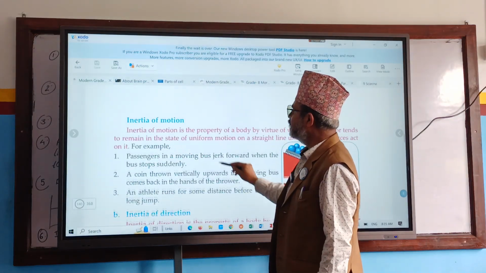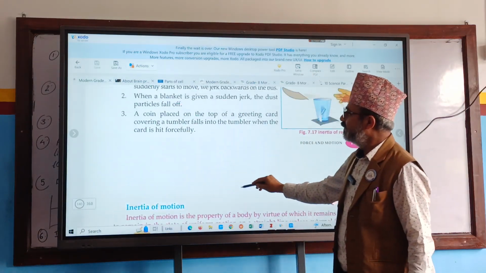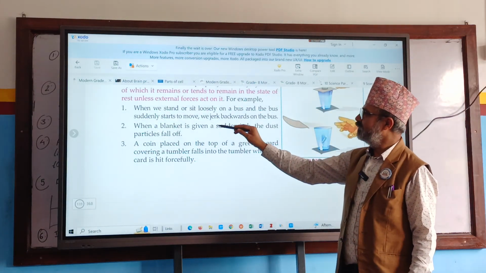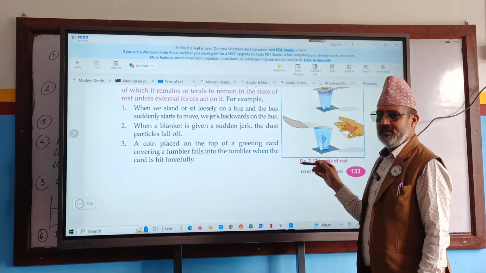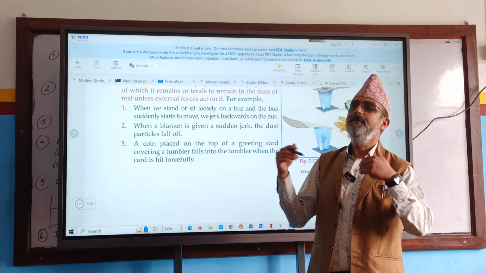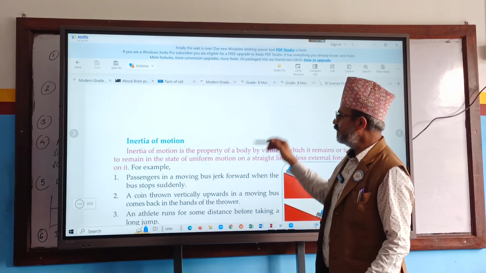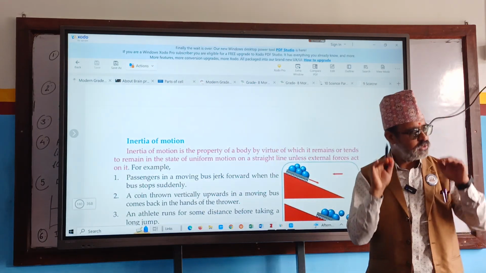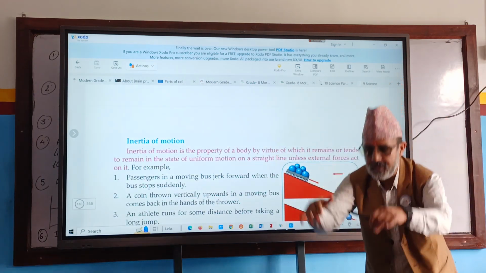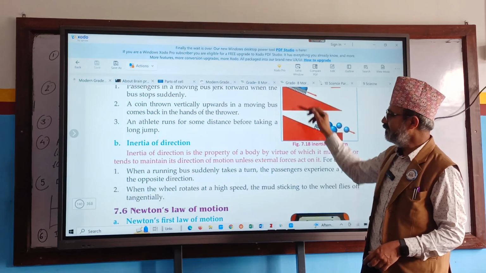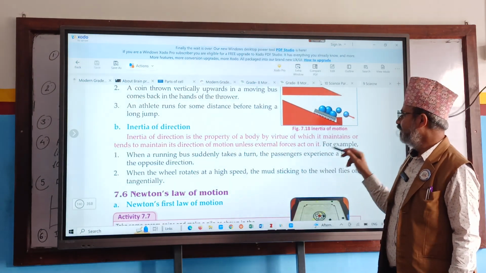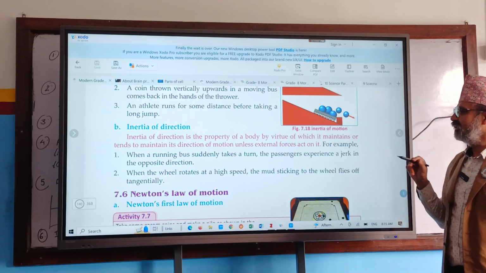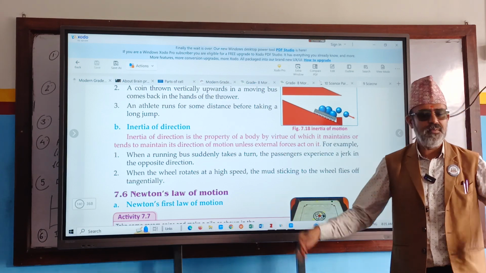One example of inertia of rest: when the bus starts quickly or suddenly, the passengers fall backward. Inertia of motion: when the bus stops suddenly, passengers are thrown forward. And third, when a running bus suddenly takes a turn, the passengers experience a jerk in the opposite direction. Give a big round of applause.